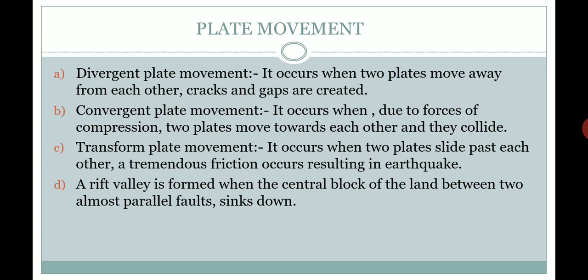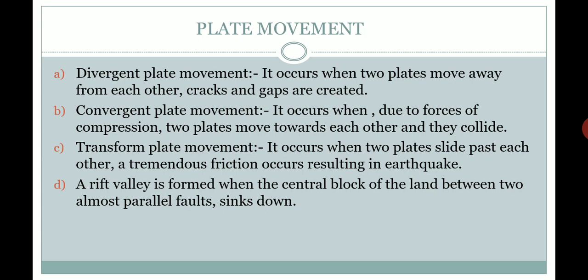It means the plates do not collide, but pass in opposite directions and nearly touch each other, and due to this a huge amount of friction is generated, which results in earthquake. Then it is known as transform plate movement.